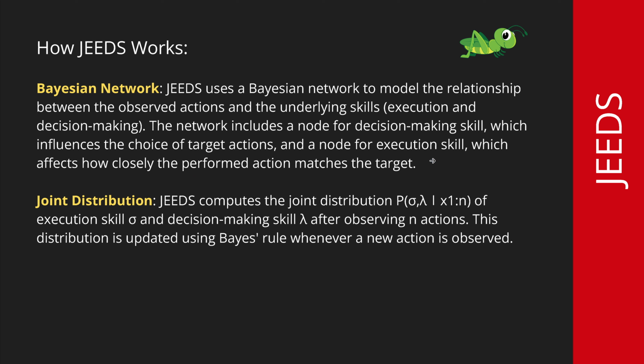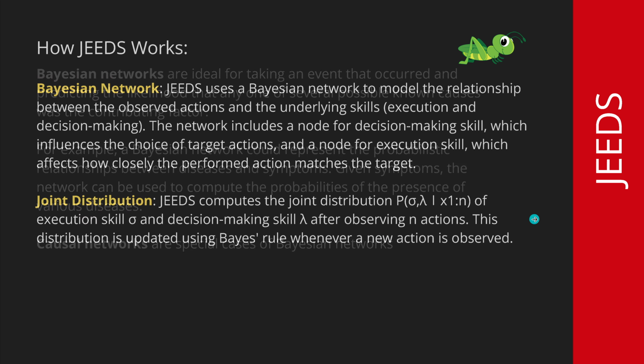Now, of course, we have to have a joint probability distribution working with this between the execution skill sigma and the decision-making skill lambda after observing n particular actions of the system. And this distribution is updated using Bayes' rule whenever a new action is observed.